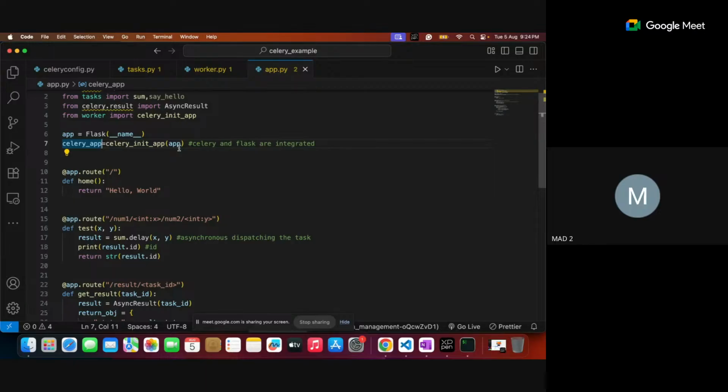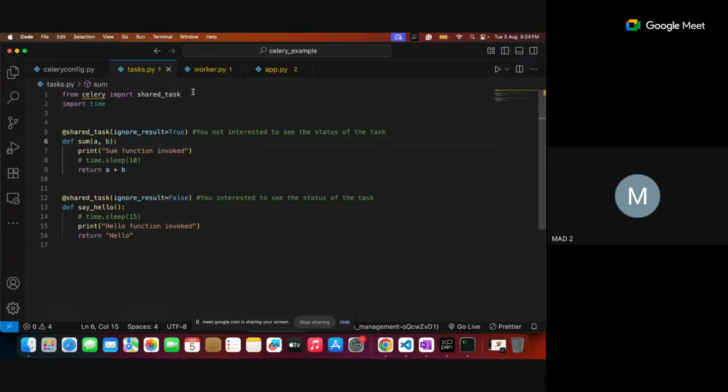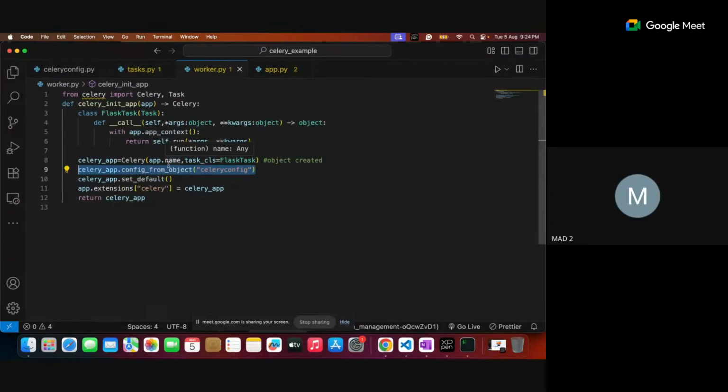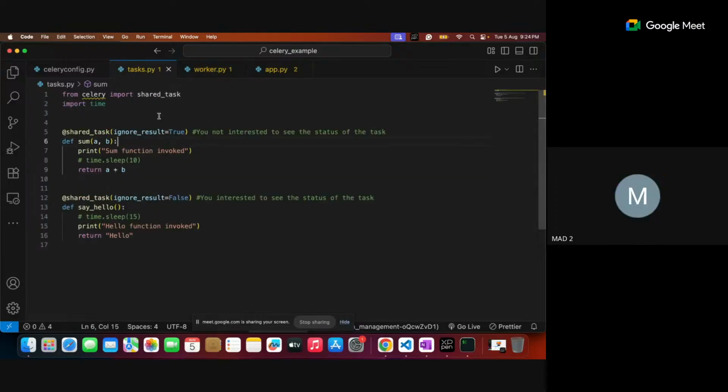Wait, wait, Flask app. Let me go for it. Then it is going for this particular worker, right? Okay. So here in this particular task, whatever you write,